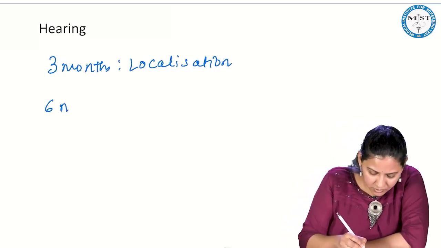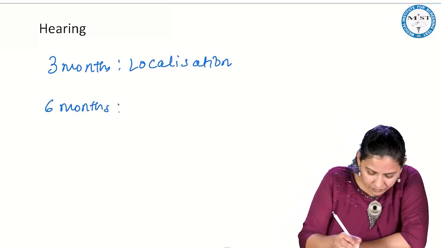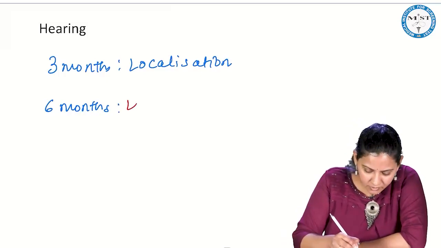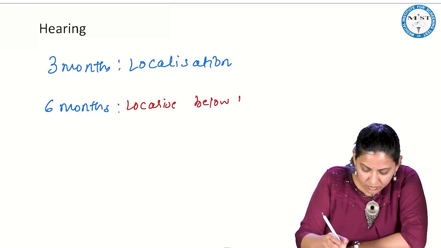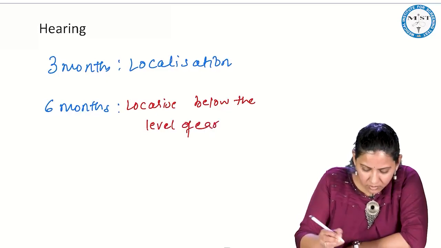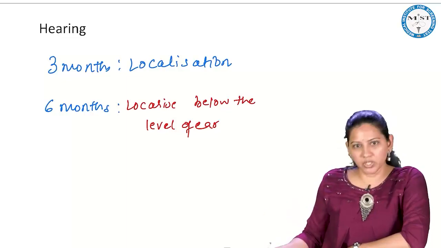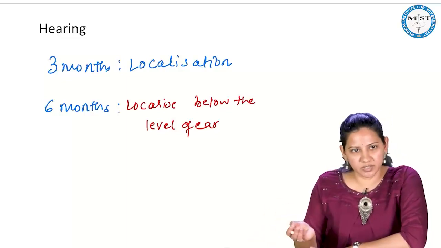Now 6 months, the child is able to localize below the level of the ear. That is, if the sound is coming from below, the child can look below. That is by 6 months.